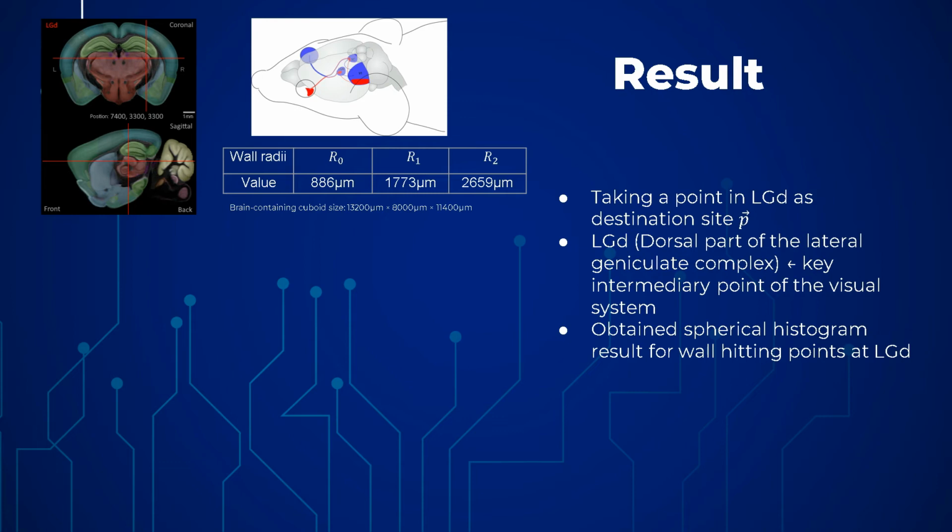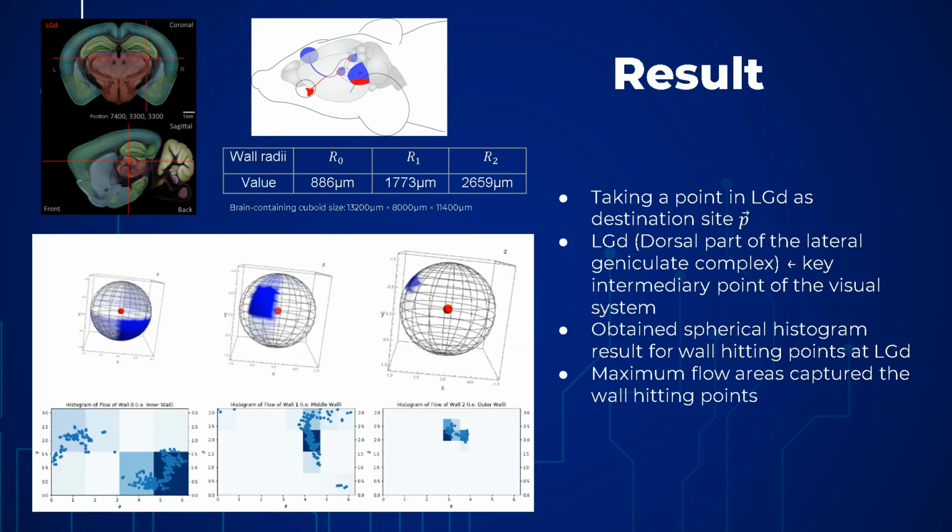R2 refers to 2600 microns, and as a comparison, the brain-containing cuboid size would be 13,000 microns times 8,000 microns times 11,000 microns. In the graph, the blue dots refer to the wall-hitting points. The darker color in the spherical histogram result means that more points are being captured by those areas.